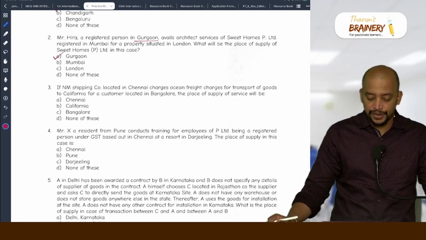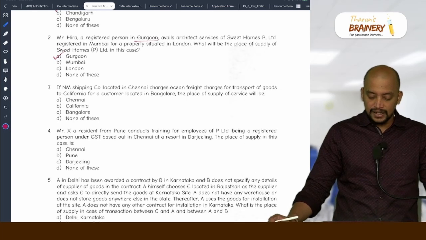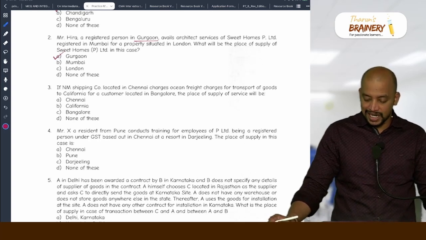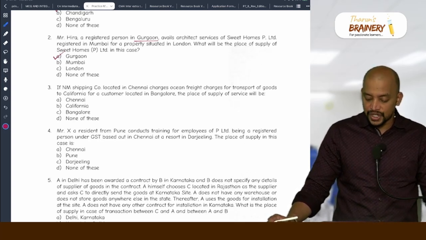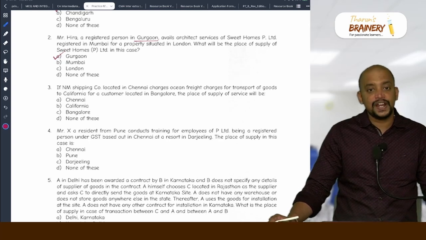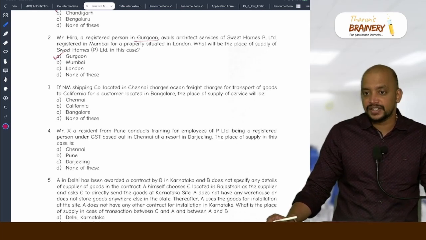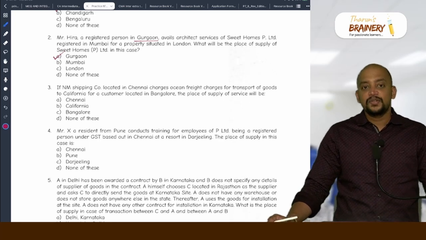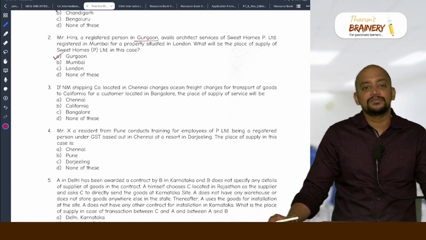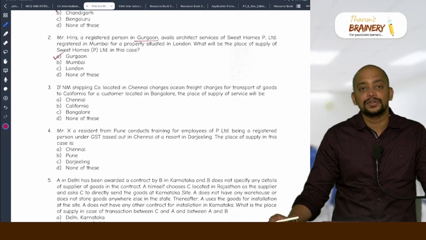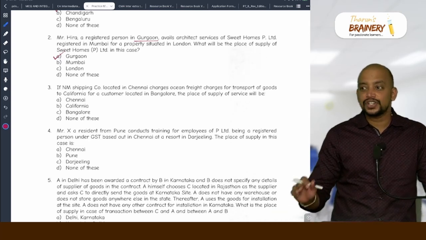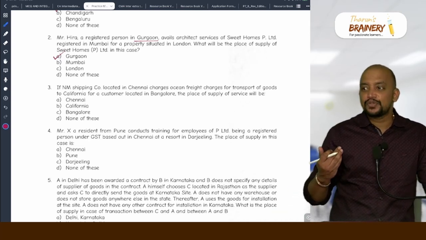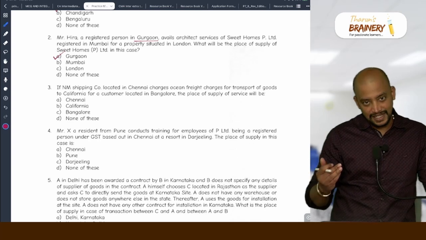What is the starting point of the goods? Located in Chennai, charges ocean freight charges for transportation of goods to California. So from where is the starting point? Chennai. How will Bangalore come for ocean freight? Which ocean is there in Bengaluru? Ocean freight means transportation of goods by seaways, correct?